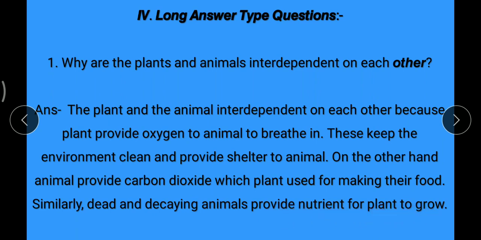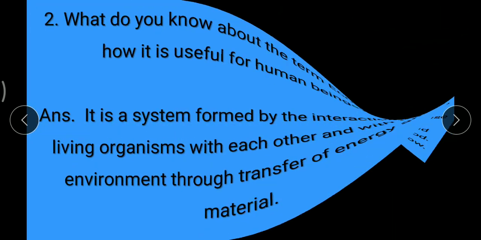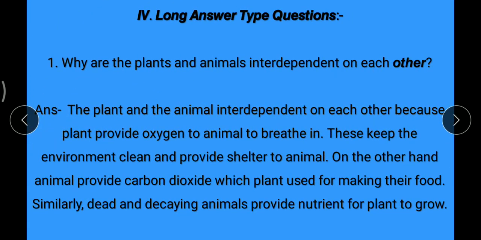I repeat my answer. The plants and the animals are interdependent on each other because plants provide oxygen to animals to breathe in. This keeps the environment clean and provides shelter to animals. On the other hand, animals provide carbon dioxide which plants use for making their food. Similarly, dead and decaying animals provide nutrients for plants to grow.